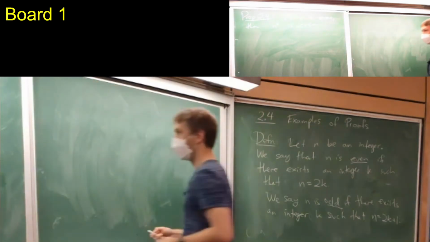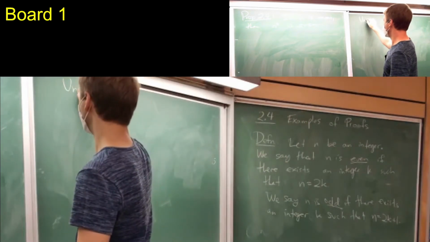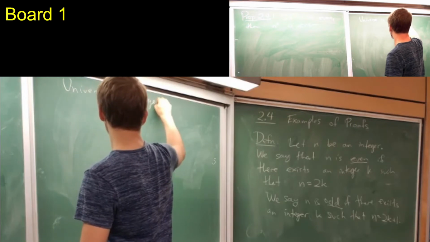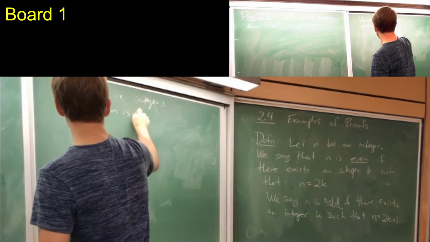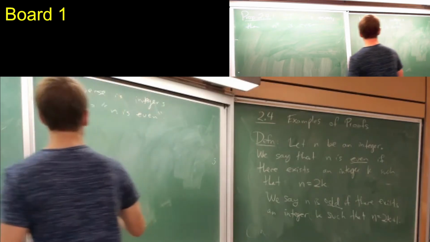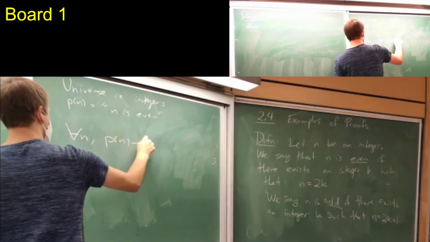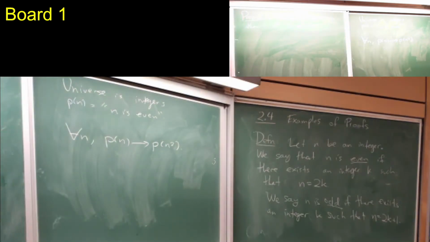If I really wanted to write this symbolically, I could say the universe is the integers, P(n) is the statement n is even, and what I'm saying here is for all n, P(n) implies P(n squared). That's a totally equivalent way of writing this proposition. Is that clear?